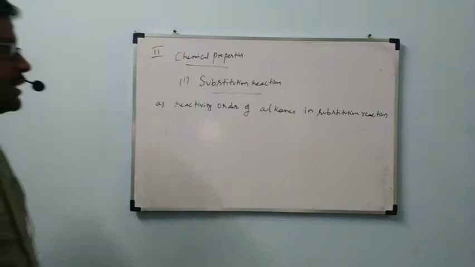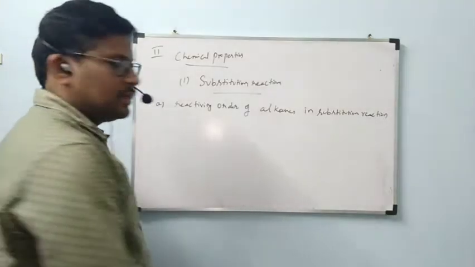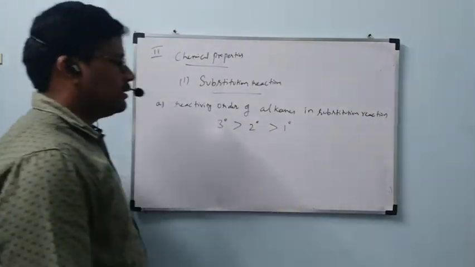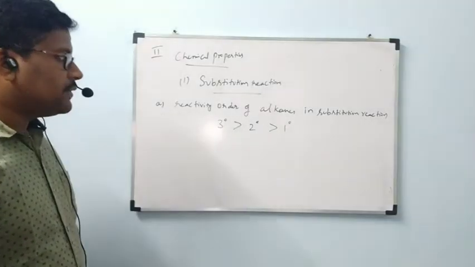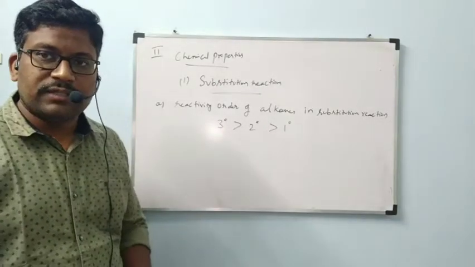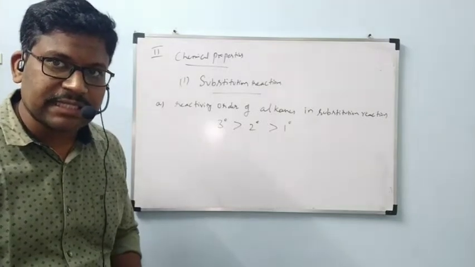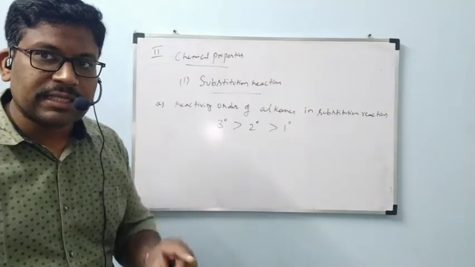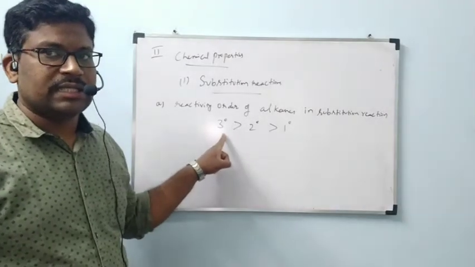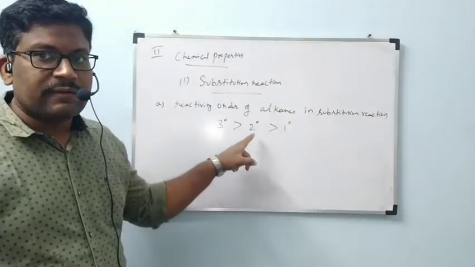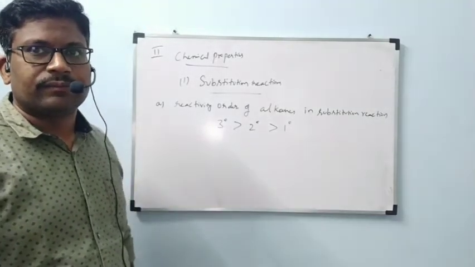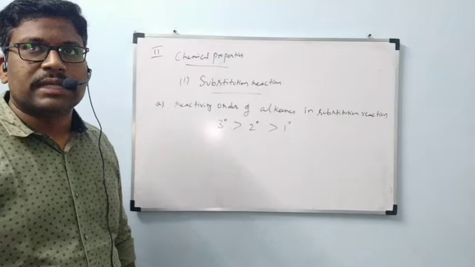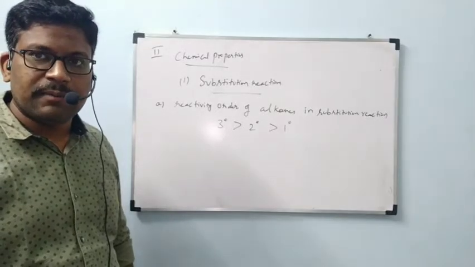Reactivity order of alkanes in substitution reaction: tertiary greater than secondary greater than primary. Which alkane will undergo substitution easily? A tertiary alkane will undergo reaction easily when compared to secondary. Secondary will undergo reaction easily when compared to primary.